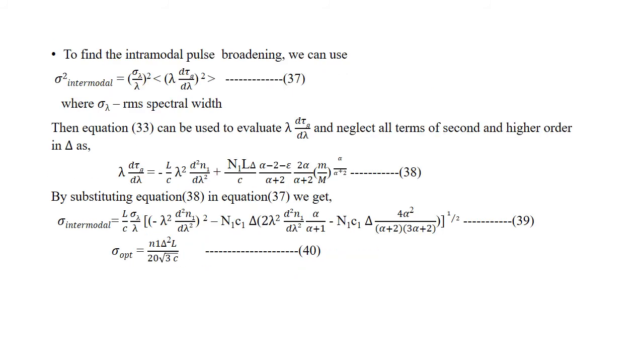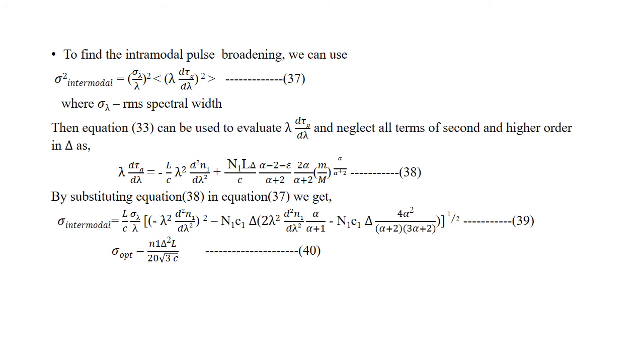To find the intermodal pulse broadening, we can use sigma squared intermodal, that is equal to (sigma lambda by lambda) the whole squared times (lambda d tau g by d lambda) the whole squared, where sigma lambda is the RMS spectral width. So equation 33 can be used to evaluate lambda d tau g by d lambda, and we will neglect all the terms of second and higher order in del.